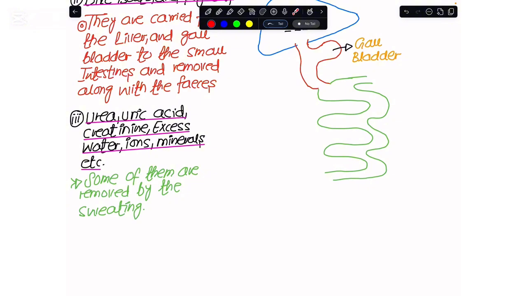That system is what we call the excretory system. In the next class, we will see how the excretory system is designed, and how it is adapted to remove these waste materials out of the blood plasma so that they don't accumulate inside the body, because if accumulation takes place, this could be life threatening, and this is something I don't want. So see you in the next class, where we will see the excretory system and the process of urine formation.